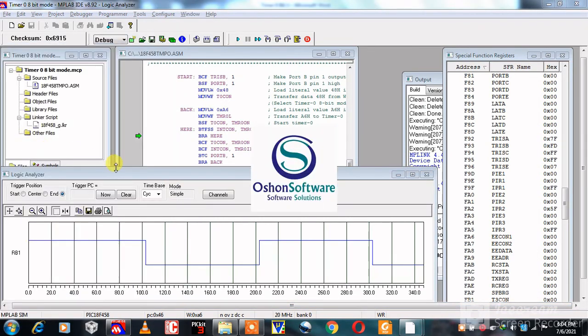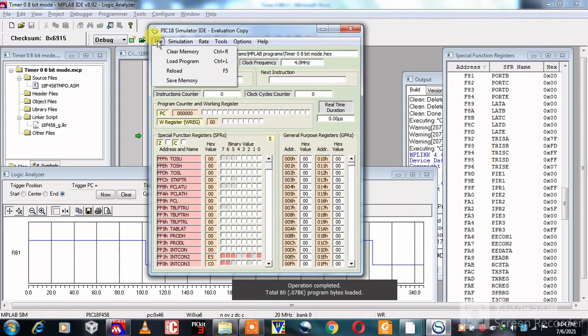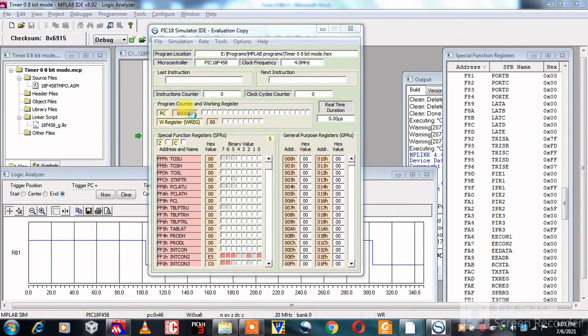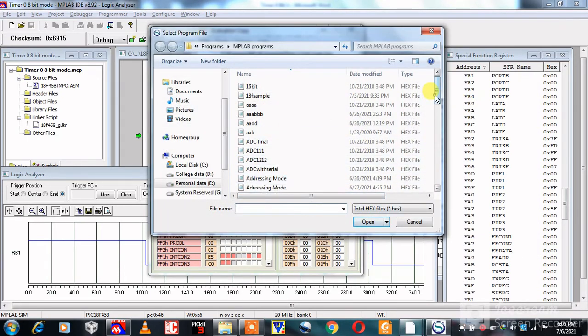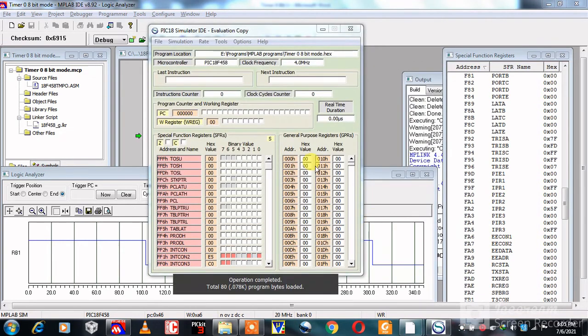This is the PIC18 simulation software. Then click on file and load program. Our program is Timer 0 8-bit mode. Then click on open. The hex file is automatically generated when we built our program.